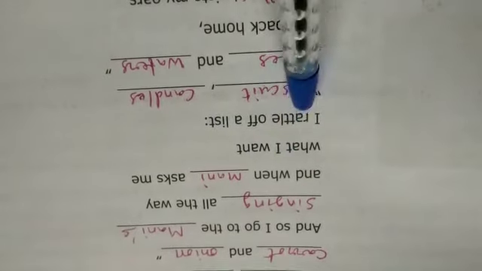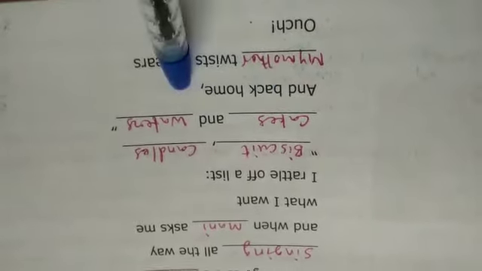What I want? I rattle off a list. Already I told you the meaning of the word rattle off. Rattle off here means recite. You can use the word tell. Okay. I rattle off a list. Biscuit, candles, cakes, wafers. And back home, my mother twists my ears.